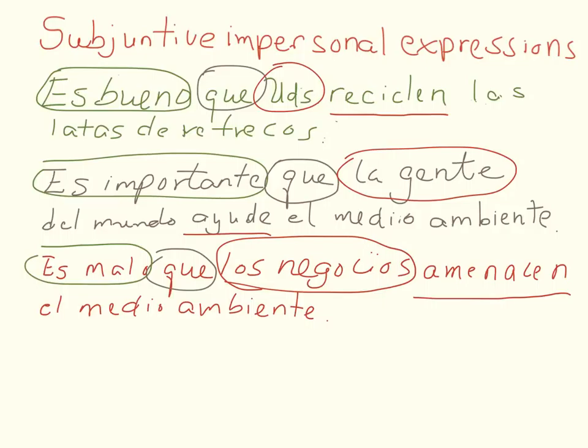The verb ayudar, ayude. And the verb amenazar changed to amenacen. So you can see that your verb endings are flipped. Do you remember what other tense we learned where the verb is flipped?